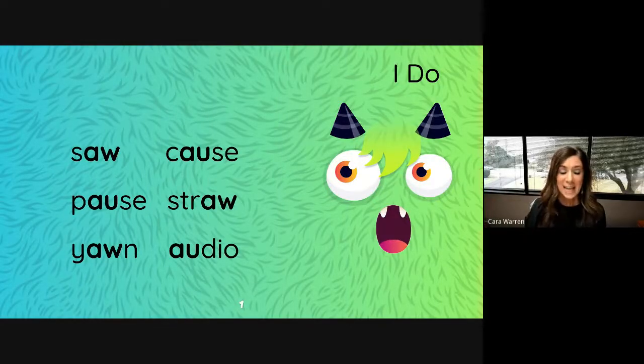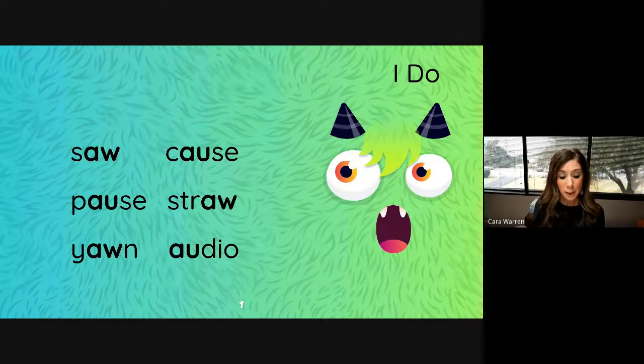Today, we'll learn sound spelling patterns to help us read and spell single syllable and multi-syllable words. Take a look at my words here. Saw, cause. Each of these words has the aw sound, but it's spelled differently in each word. Aw in saw is spelled A-W. Aw in cause is spelled A-U. A-W and A-U are vowel teams. In these words, they stand for the aw sound.